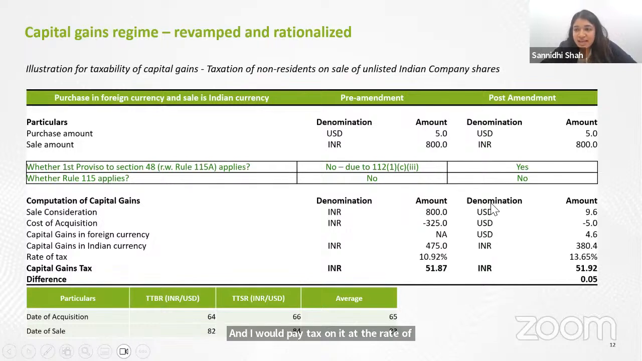Now let's say I go to the post-amendment rate. I get a benefit of the foreign exchange fluctuation, while my rate is increased to 12.5% plus surcharge and cess. But because of the foreign exchange fluctuation that I'm getting, I don't pay a substantially higher amount of capital gain tax. So that is something that we need to take care of when we are computing the capital gains for non-residents, that we need to take benefit of the foreign exchange fluctuation.